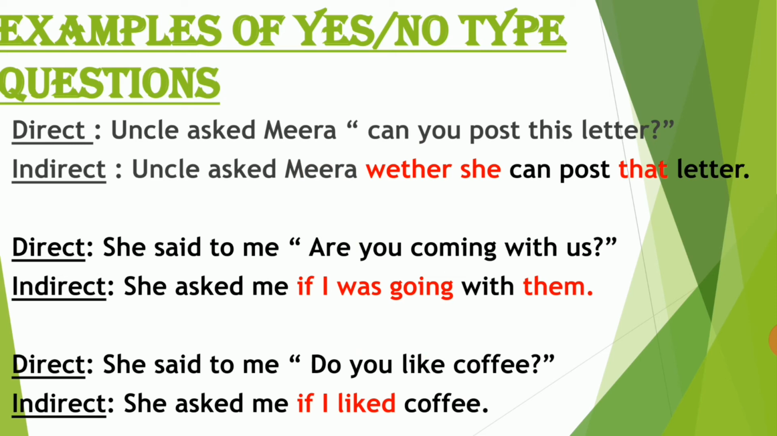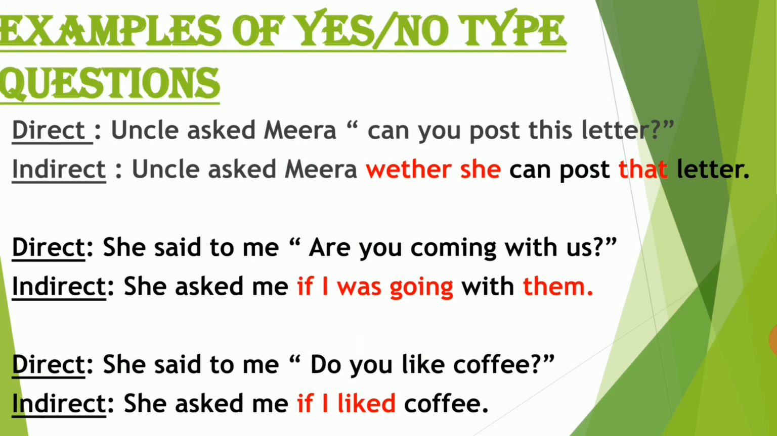So let's see how to change this into an indirect speech. So the first example is Uncle asked Meera, "Can you post this letter?" So here can you see any WH type of word? No, because this is a yes or no type of question. So can you see can there? So the can comes in yes or no type of questions.